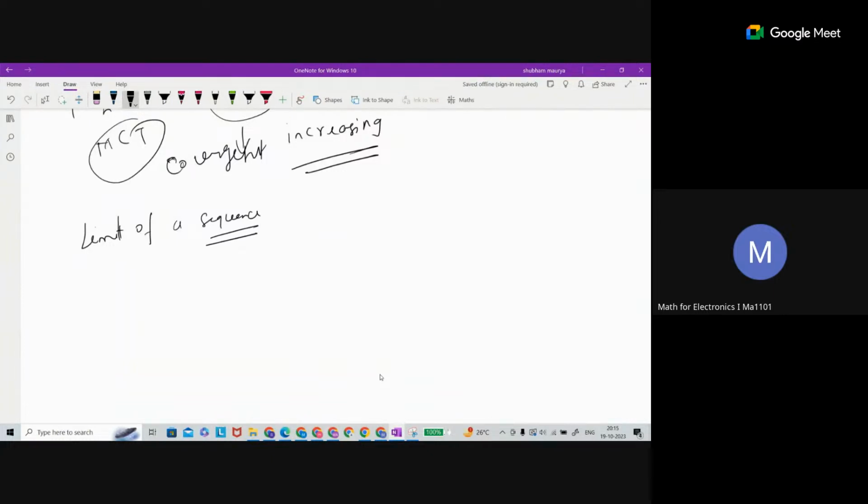See, a sequence is nothing but a function from natural numbers to real numbers. For example, n cube plus 5n square, 7n cube plus 2. See, this is a function in the variable n, where n is taking natural number input.